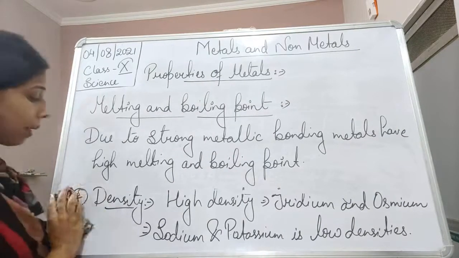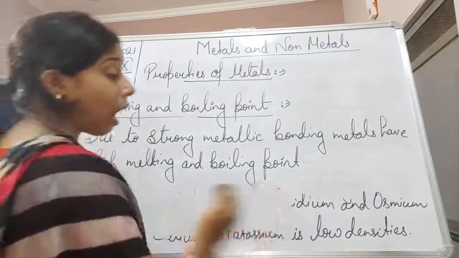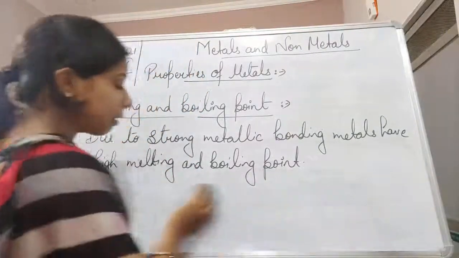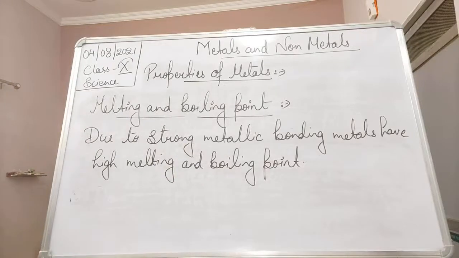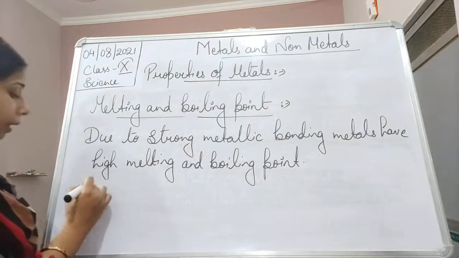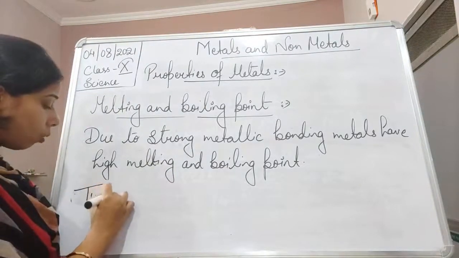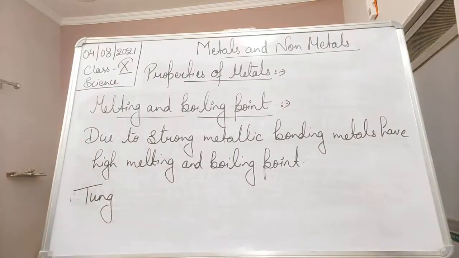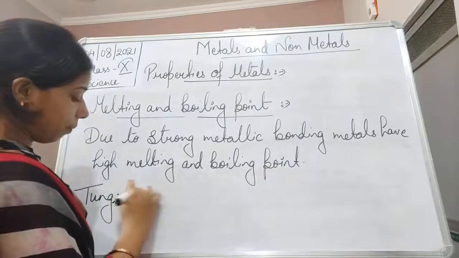Talking about the metal which has the highest melting point, students, it is tungsten. Tungsten is the metal which has the highest melting point. Although there are a lot of other metals like copper which have a high melting point, tungsten is the highest.